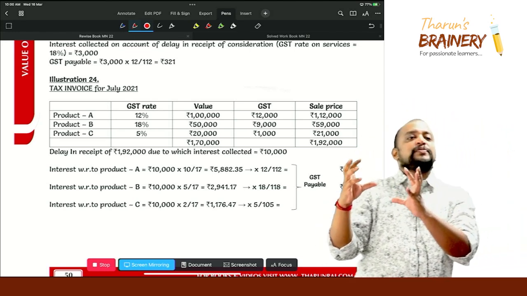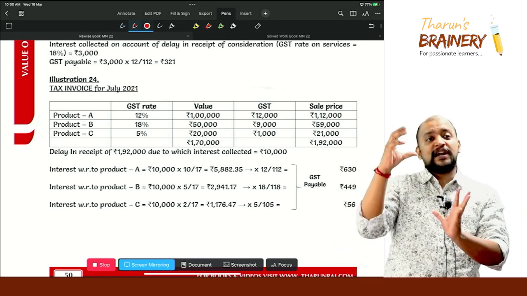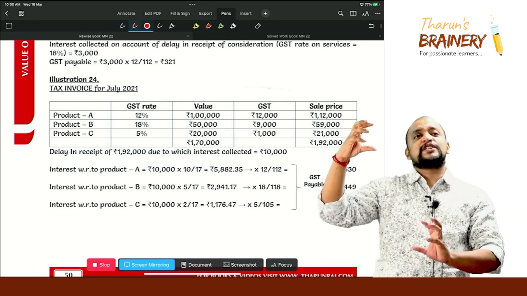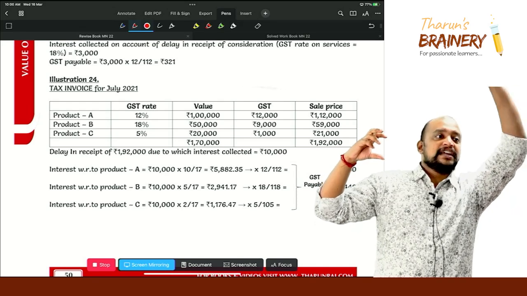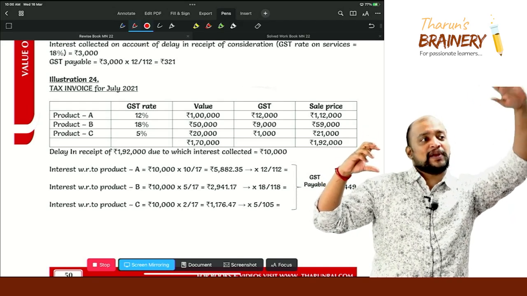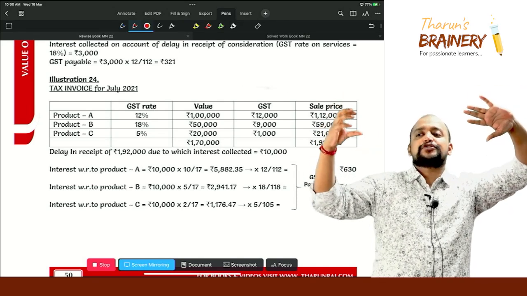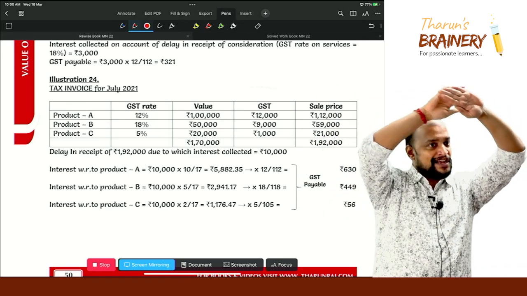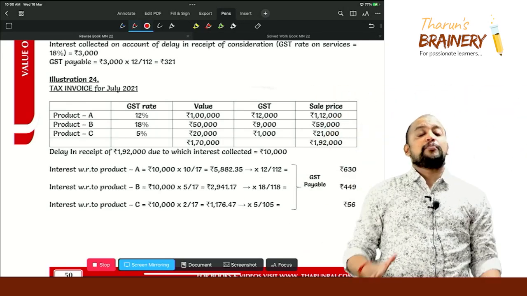Will the 10,000 rupees be taxable or not? Yes. Why is it taxable? The 10,000 pertains to the invoice, and in that invoice we have all taxable supplies. So this interest is also included in the value and is chargeable to GST, meaning taxable. But we have multiple rates.